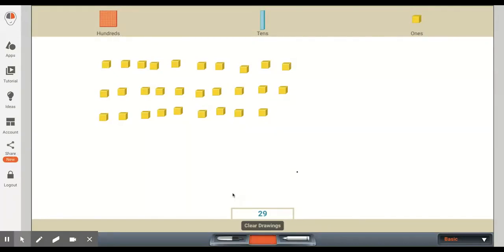Okay. Then what you might want to do is you may want to add a couple of more blocks and see if the student can then proceed from 29 to 30 and then actually write 30, add another one, and it would be 31. You could go one step further. It's a little bit beyond the standard, but you could start at 31 and then you could go backwards and say, okay, if we remove one, then how many do you have? And now we might be down to 30. And then let's say we remove one more. What do we now have? So that's one of the ways we can be looking at this part of the standard.